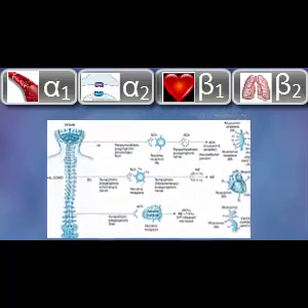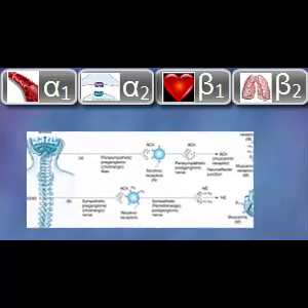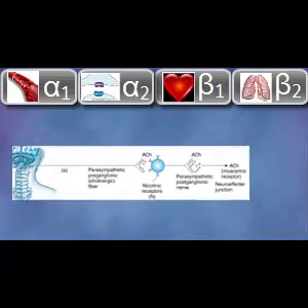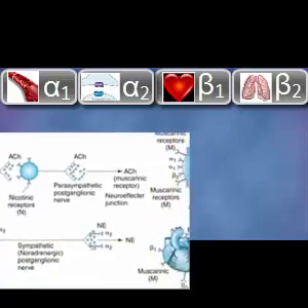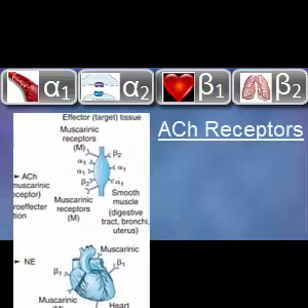Acetylcholine is the neurotransmitter released from the parasympathetic presynaptic and postsynaptic nerves. Acetylcholine binds to and acts on cholinergic receptors contained in the postsynaptic nerve and the effector tissue. There are two types of cholinergic receptors.